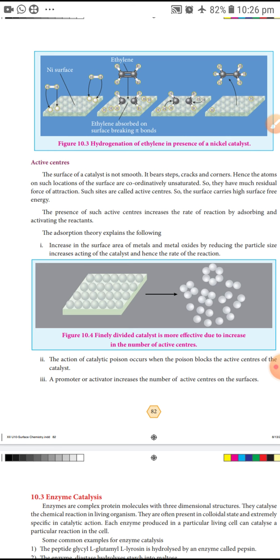The presence of such centers increases the rate of reaction by adsorbing and activating the reactants.